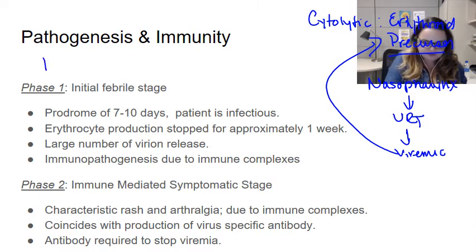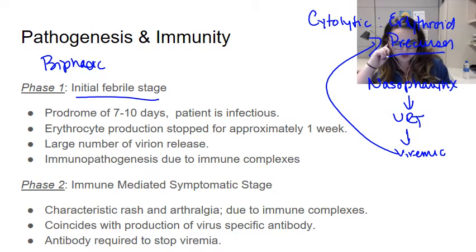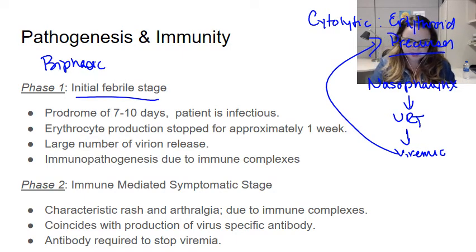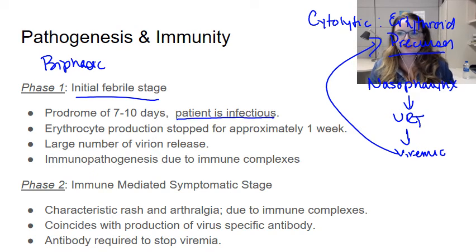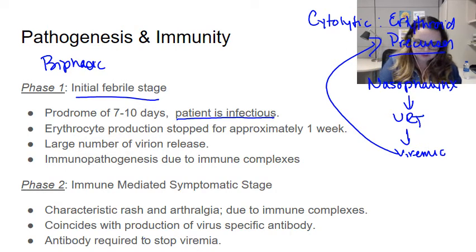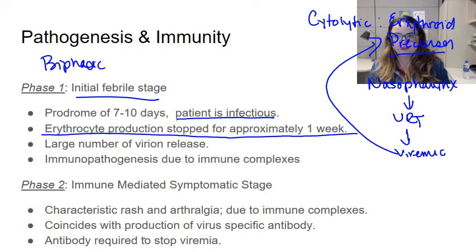It has a biphasic disease, okay? So the initial febrile stage, phase 1, during this time, the patient is infectious. The patient has this prodrome for about a week, which is characterized by a normal viral flu-like syndrome, okay? And during this time, erythrocyte production is stopped for approximately 1 week because of the viral killing of those erythroid precursor cells.